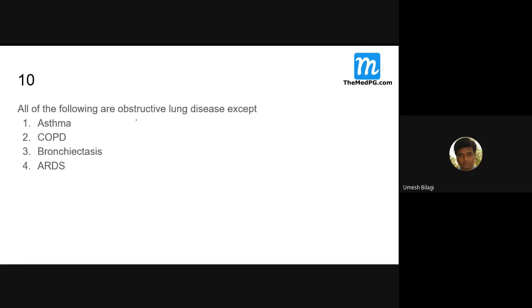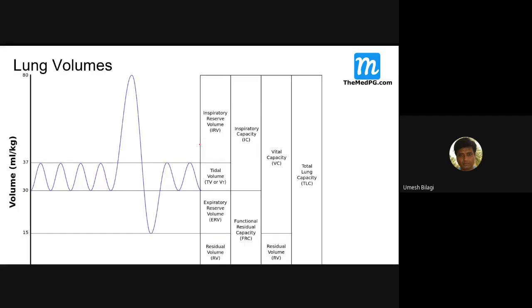All of the following are obstructive lung disease except ARDS. These are all classically obstructive lung diseases. ARDS is restrictive, you can call. I'll come to that in the next slide, I think. Before going into this, we'll discuss something about volumes.